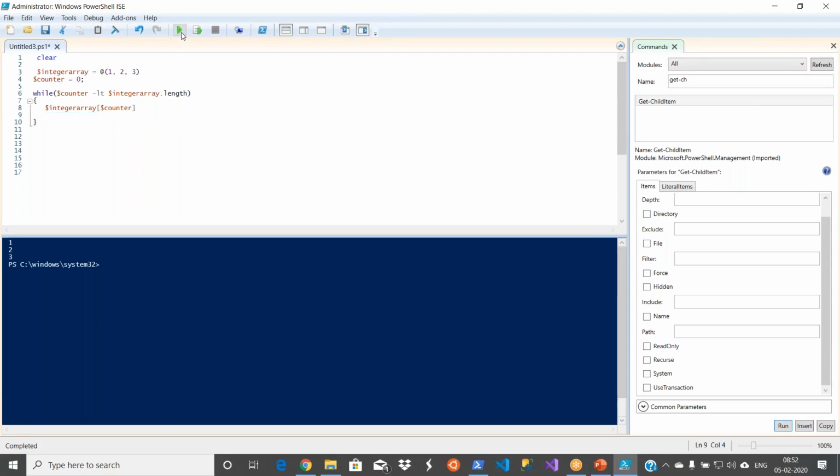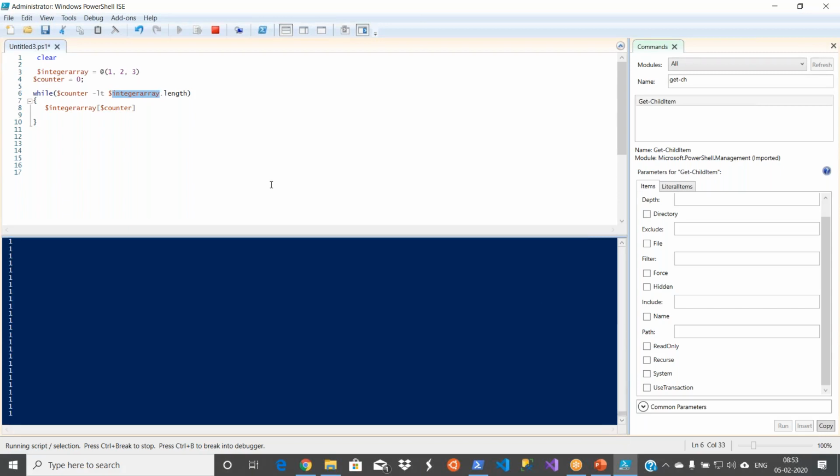Now I remove that one. Now you see what happens. It is running forever because the condition never changes. Every time, the loop continues, the counter value is always 0, and this will always be successful, because counter 0 is always less than the length. So it will go into an infinite loop. See, it is not stopping.